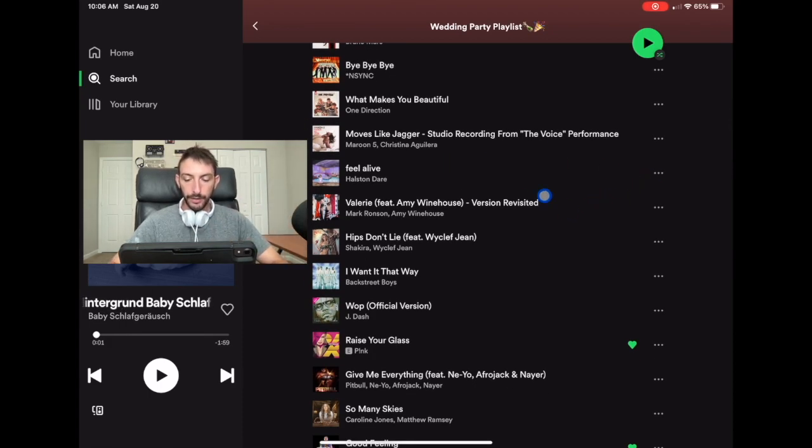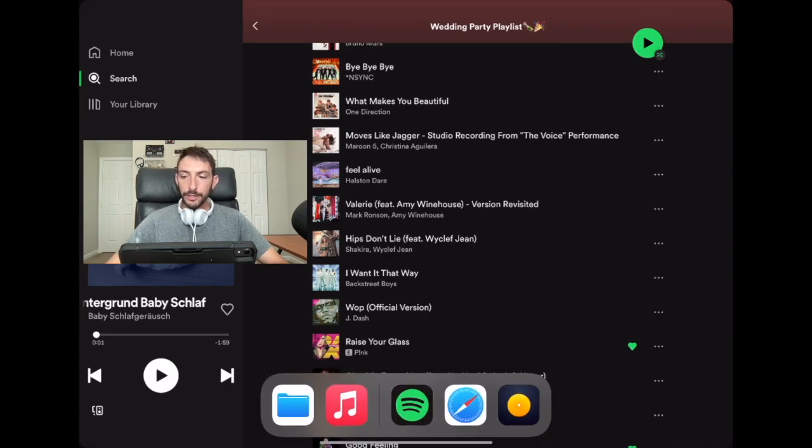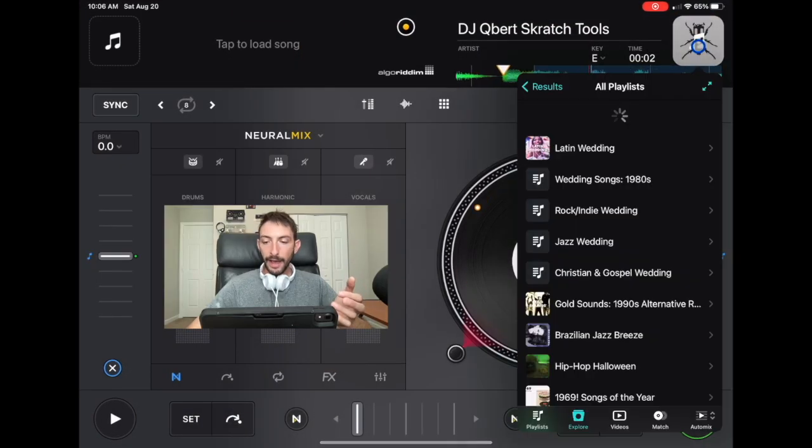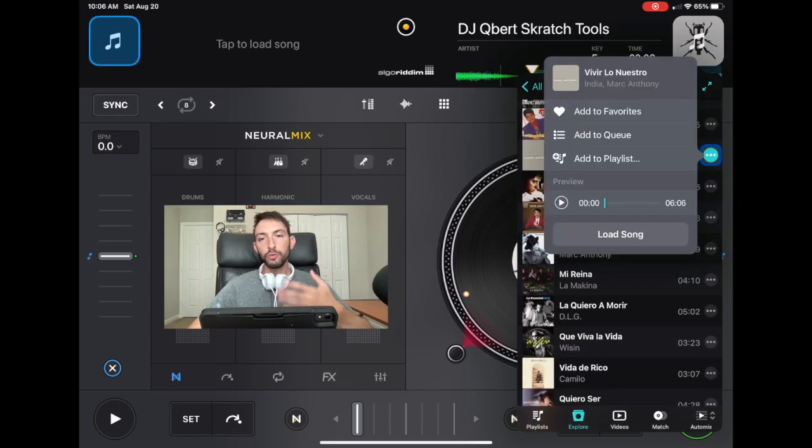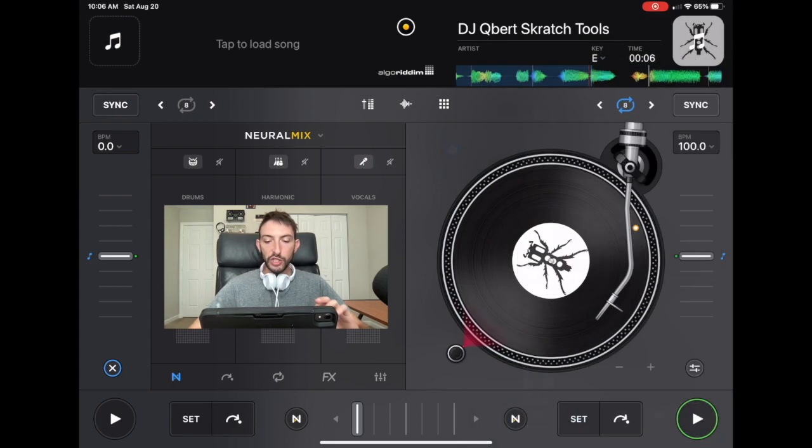So if we go over here, back to Djay Pro, and let's just use the Latin wedding for example, we go over here, press the 3 dots, and we could add it to our own wedding playlist. Now, with Spotify, it gives us so much more options.